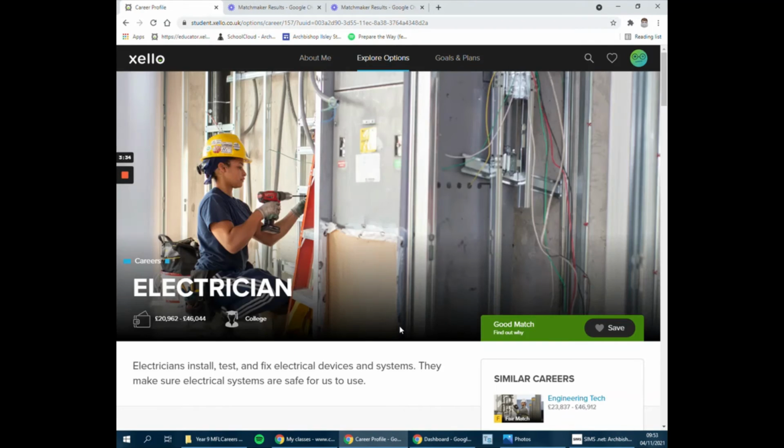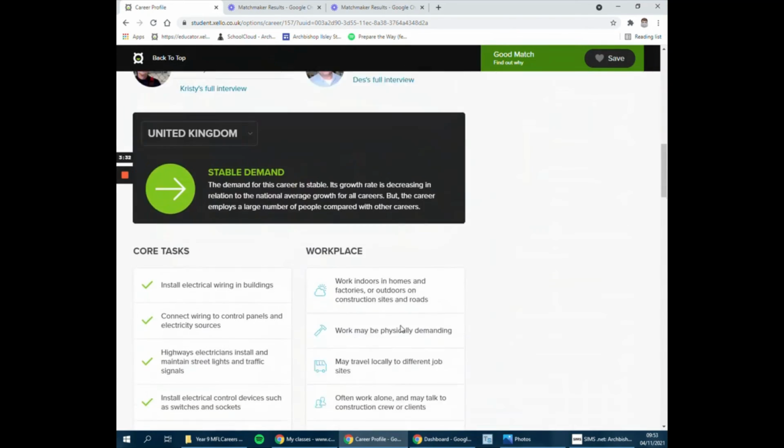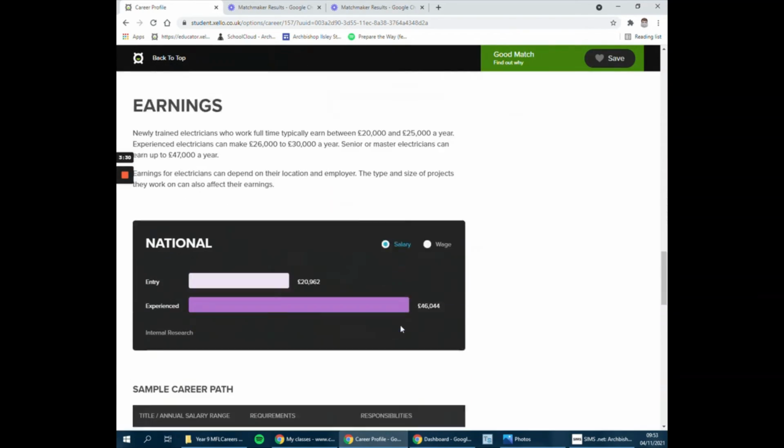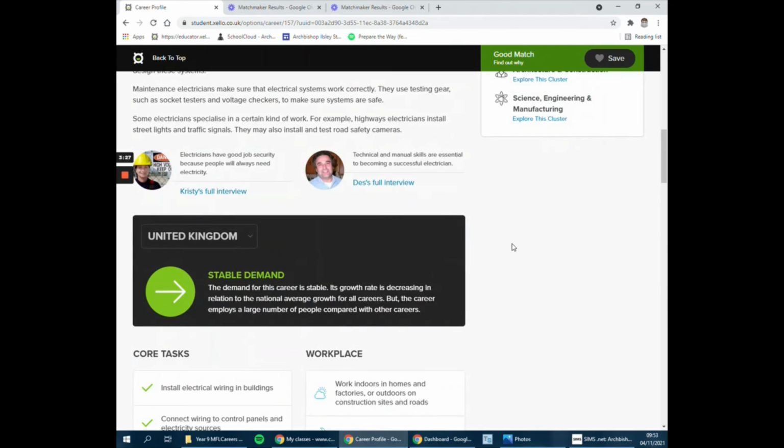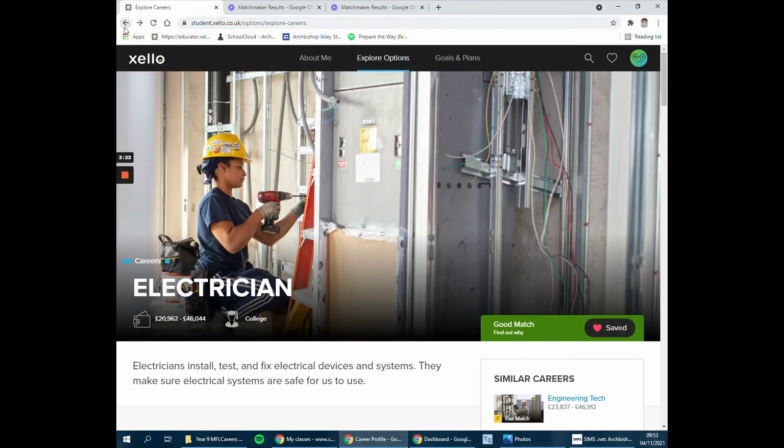What I need you to do is save 3 jobs as a minimum, really. Don't want you spending too long on this section because we are going to come back to these jobs afterwards. So just save 3 jobs into your area.